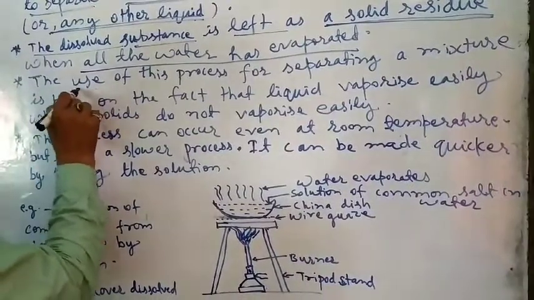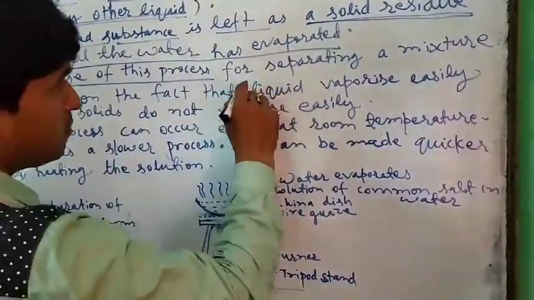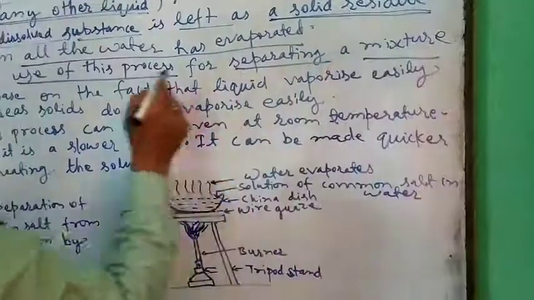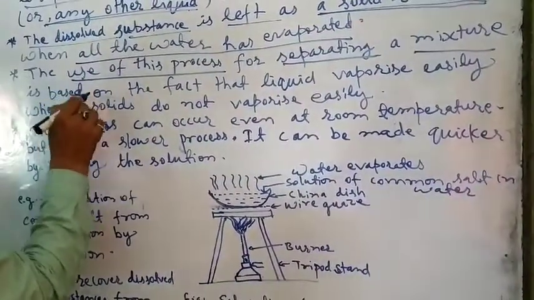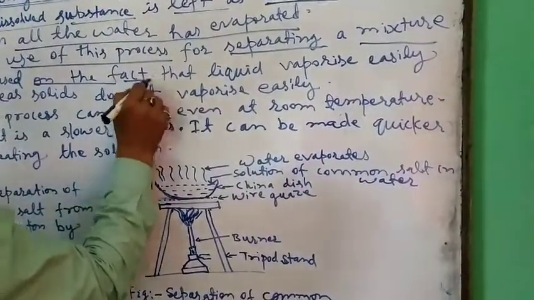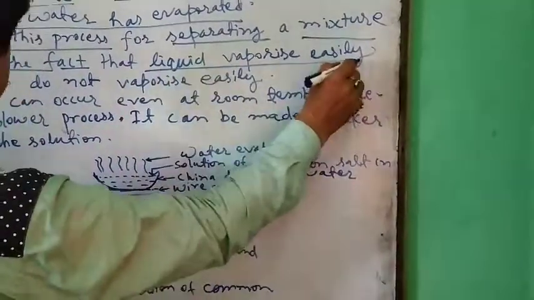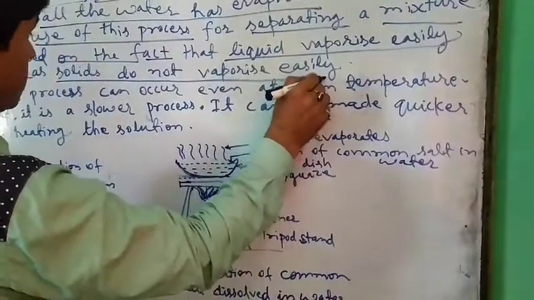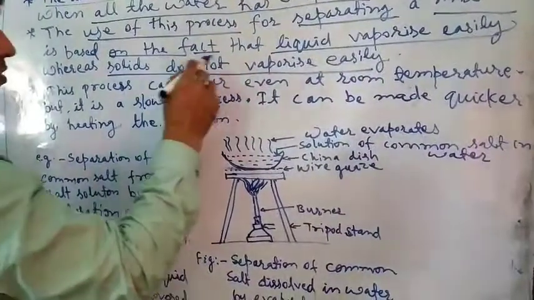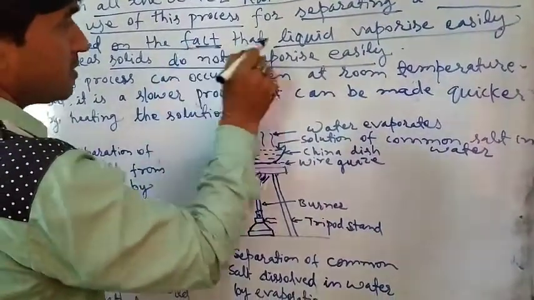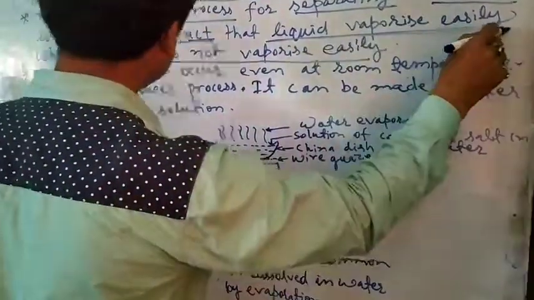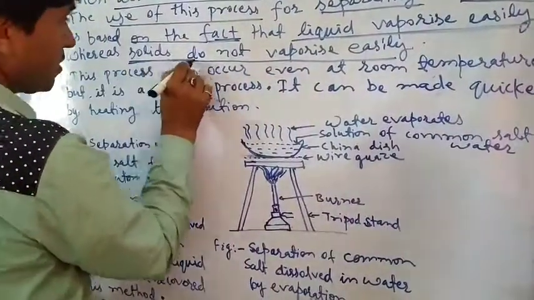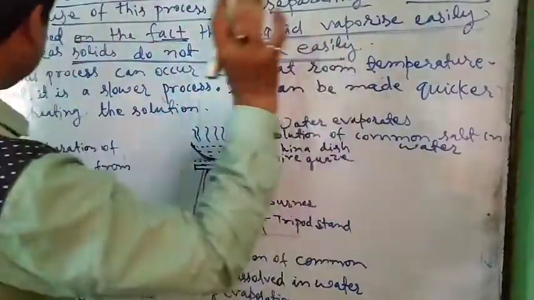The use of this process for separating a mixture is based on the fact that liquids vaporize easily whereas solids do not vaporize easily.